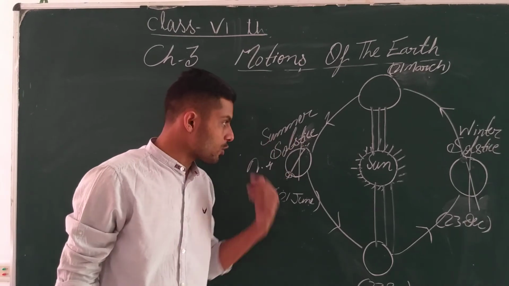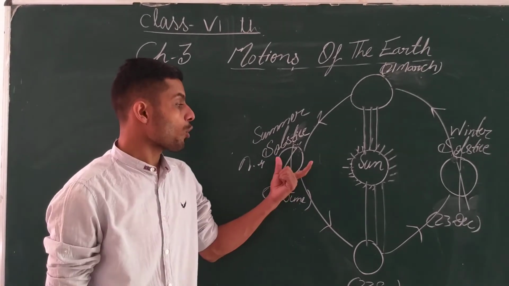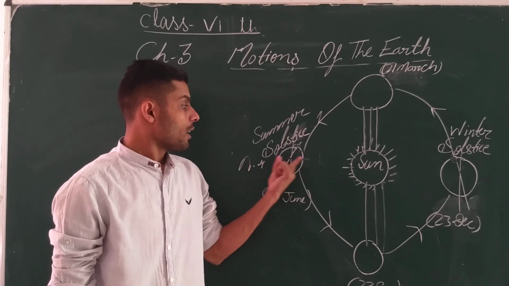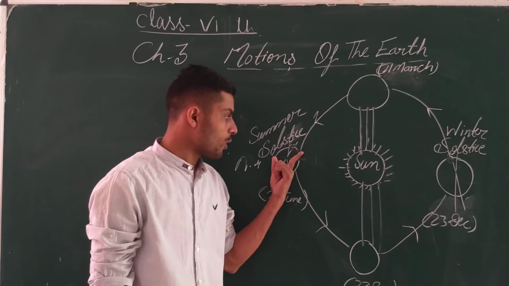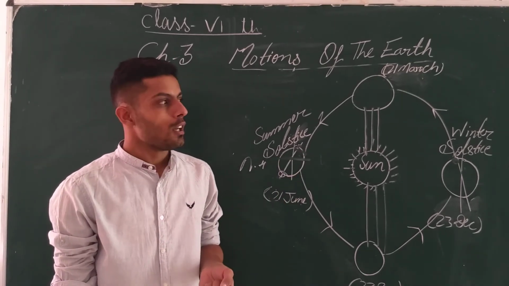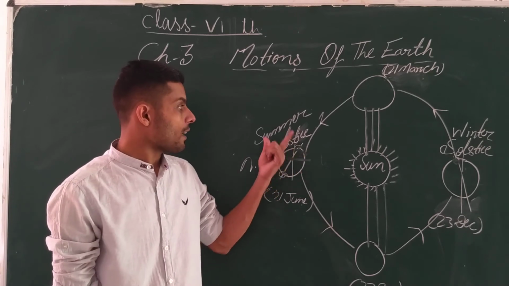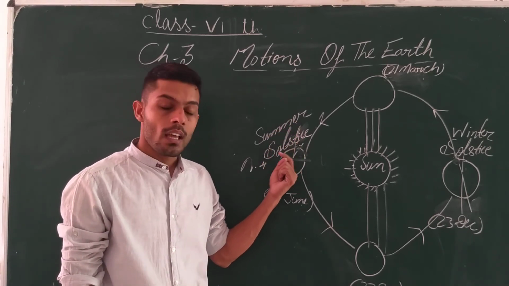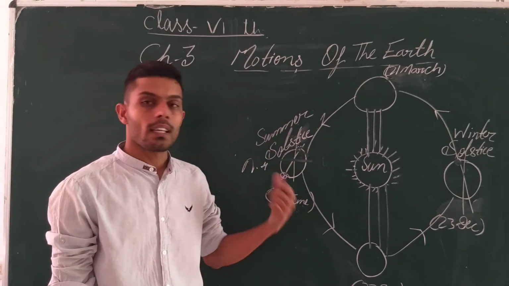And in the summer solstice, the Tropic of Cancer will receive the maximum amount of heat as the north pole is tilted towards the sun. So the major portion will be getting heat towards this side. Due to that, it is summer solstice in the northern hemisphere and the seasons will be reversed in the southern hemisphere.